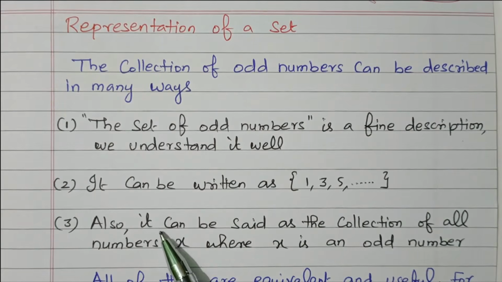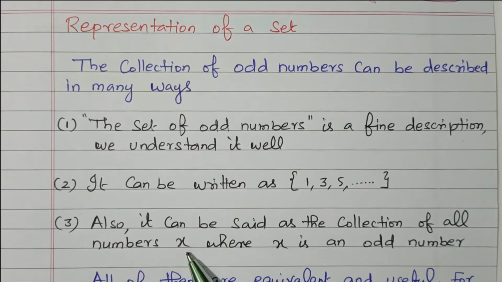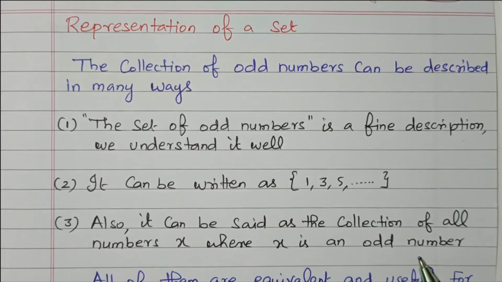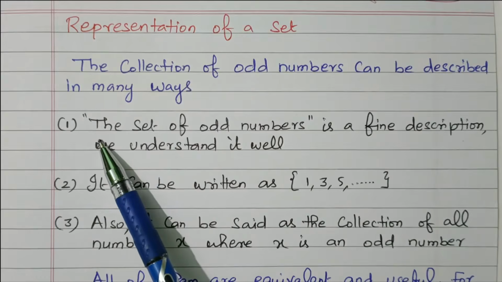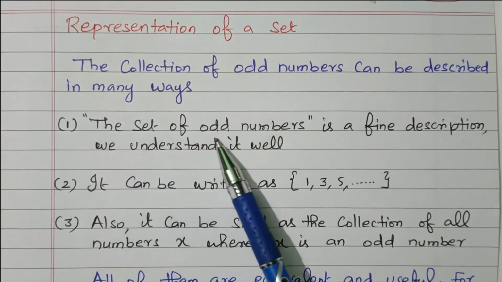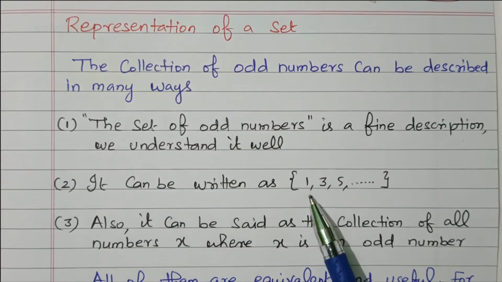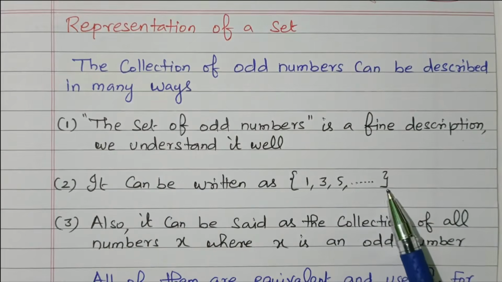First, what we are saying is the collection of all numbers x. In that we are specifying x is the odd number. Indirectly we are specifying. Here it is clearly given in a descriptive form: the set of odd numbers. Here it is clearly given 1, 3, 5, and so on, going up.